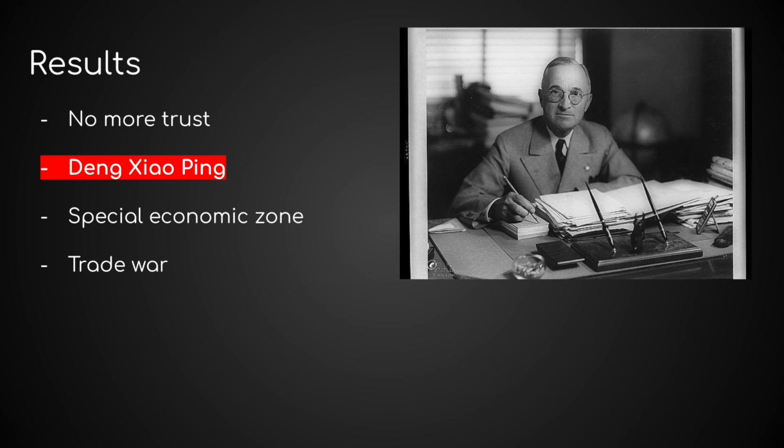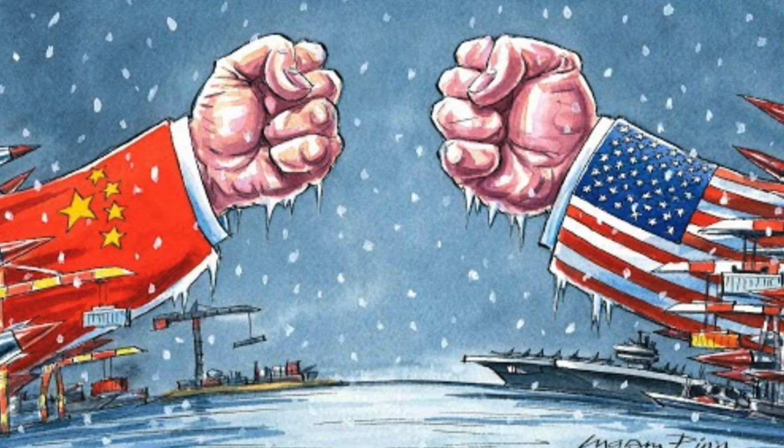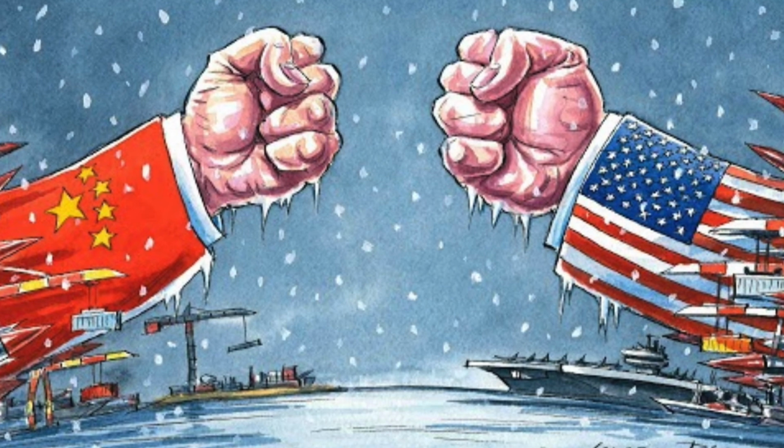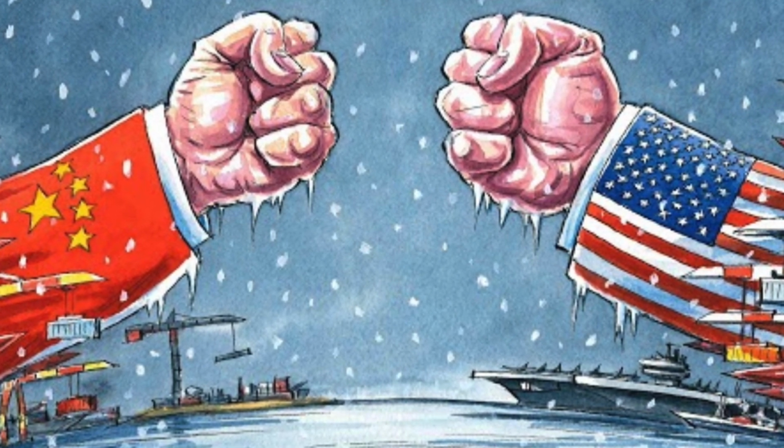He mainly focused on agriculture, economy, technology, and also the army to defend his country. In only 40 years, he made China the second superpower after the US. And so far, between the US and China, they are having a trade war, which can also be called a Cold War.